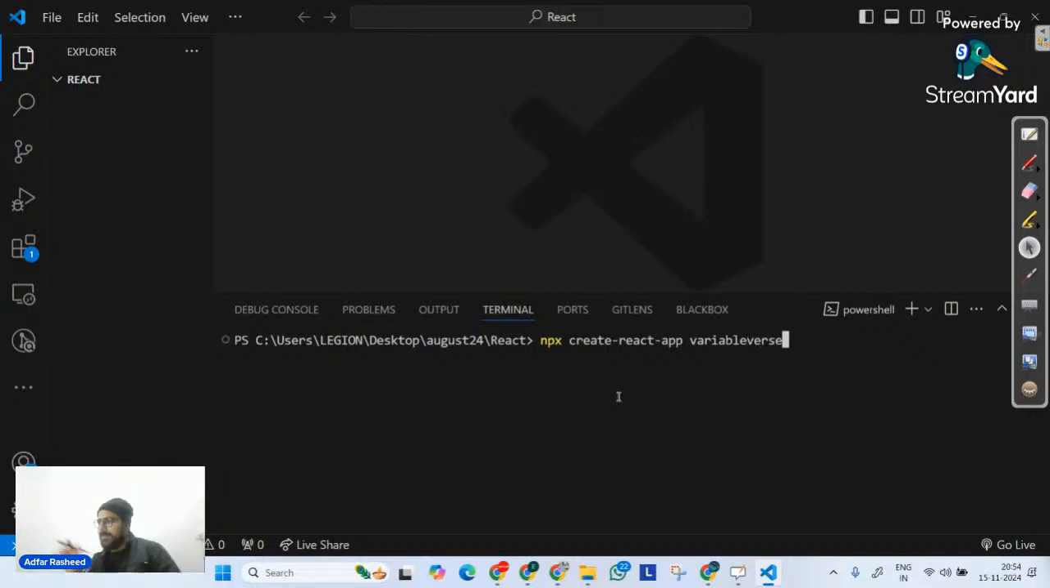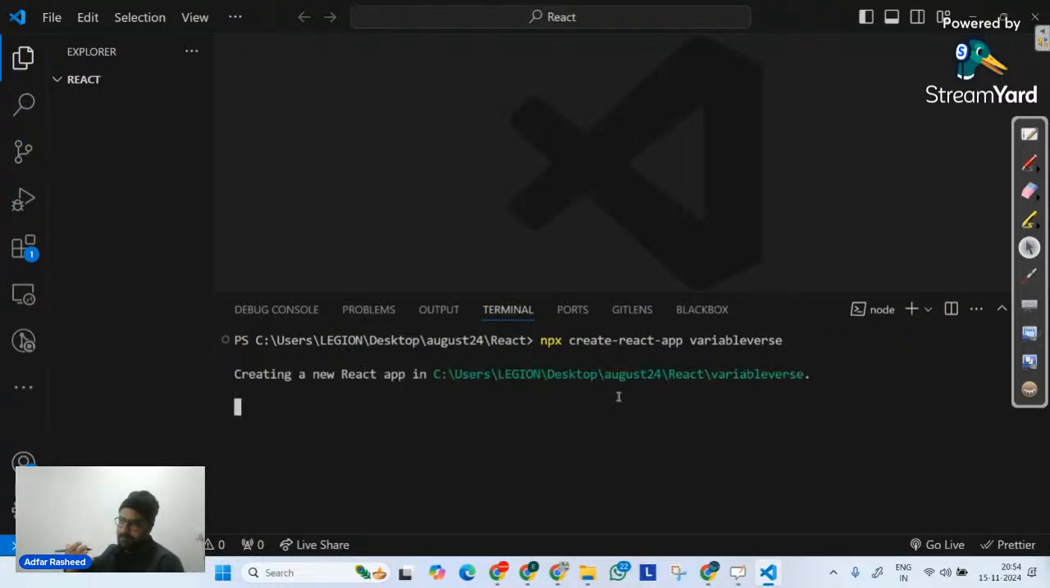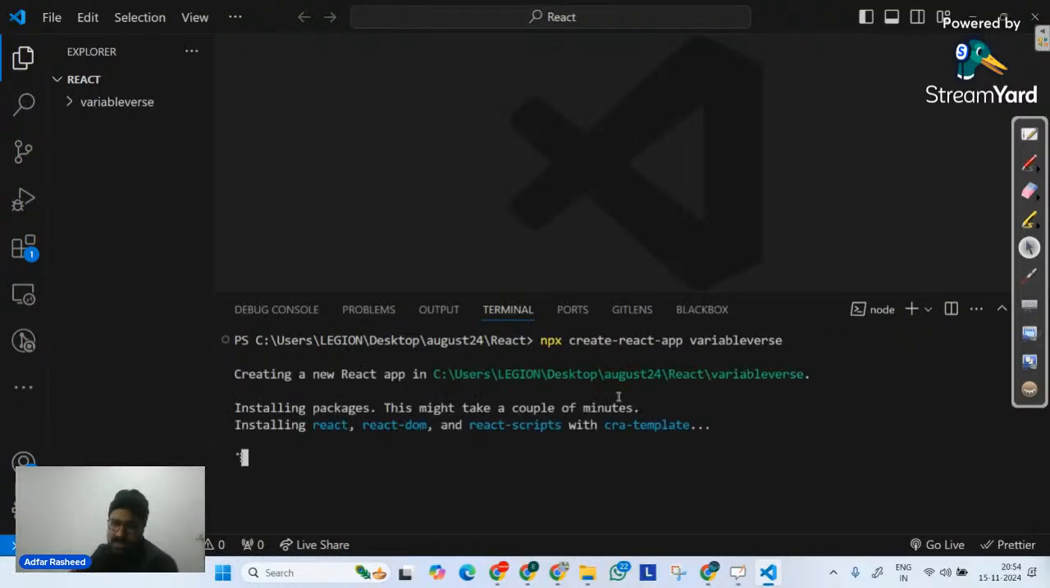This is the command. Please, someone put it in the chat so that other people who are learning React for the first time can copy it. So npx create-react-app VariableVerse. I will click enter. As soon as I click enter, it will start creating some stuff. You can see it's saying that it's going to install packages. This might take a couple of minutes, and unfortunately this is a little bit slow. So let it take some time, because until then we are going to discuss something else.